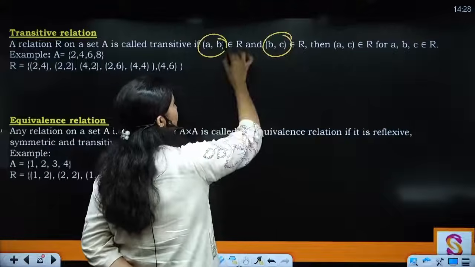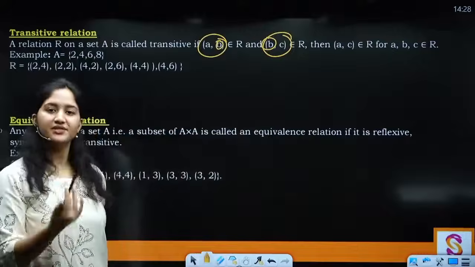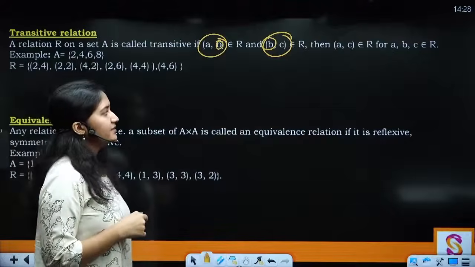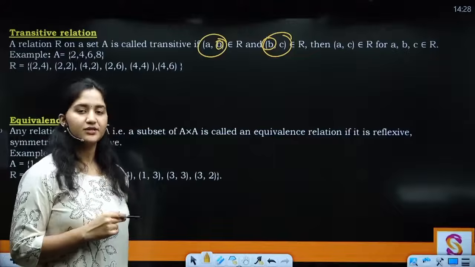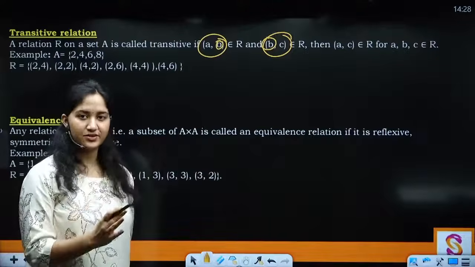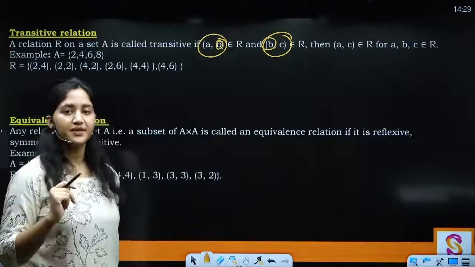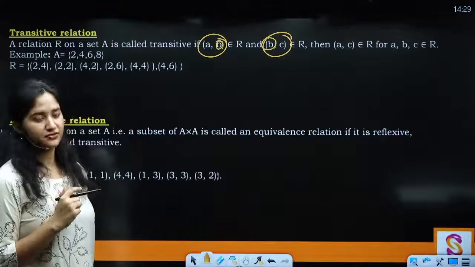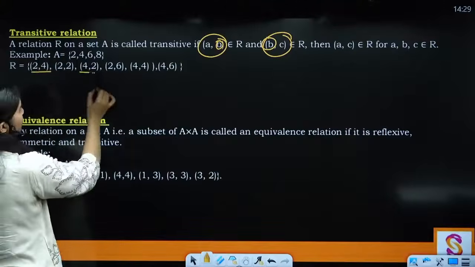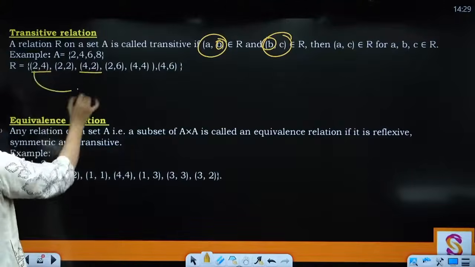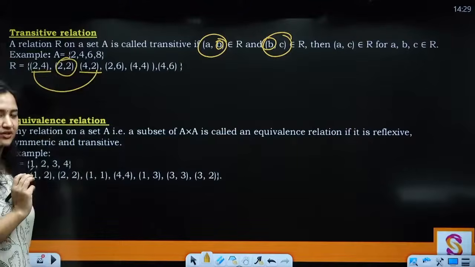Now next up we have the most easy one: if (A, B) belongs to R and (B, C) belongs to R, मतलब पहले का second element is the first element of the second pair, then A and C must be related, right? So if the first element is related to the second, and the second is related to the third, then the first and third must be related. Then we say that it is a transitive relation. So that means 2 is related to 4, 4 is related to 2. That means 2 and 2 must be related. So we have (2, 2), right? Similarly, you can check for others as well.